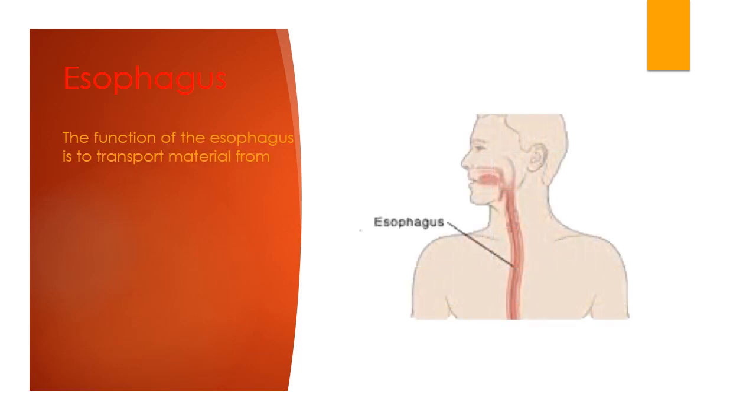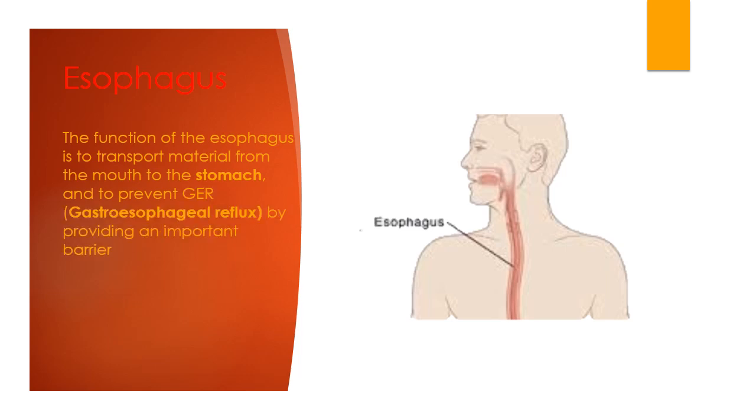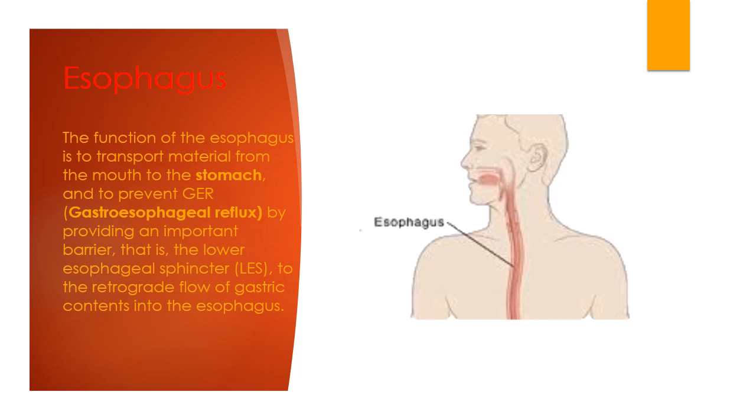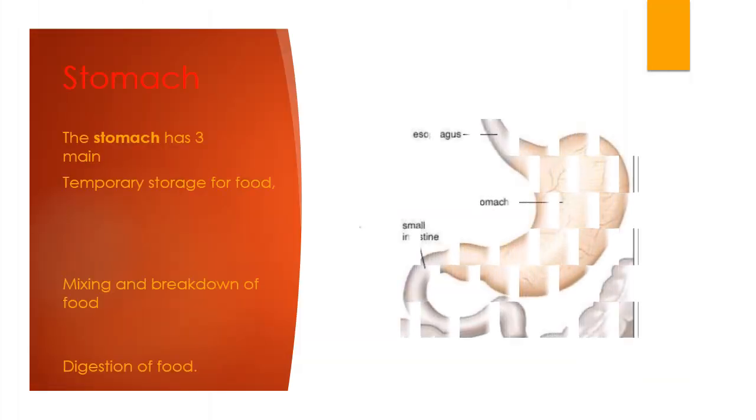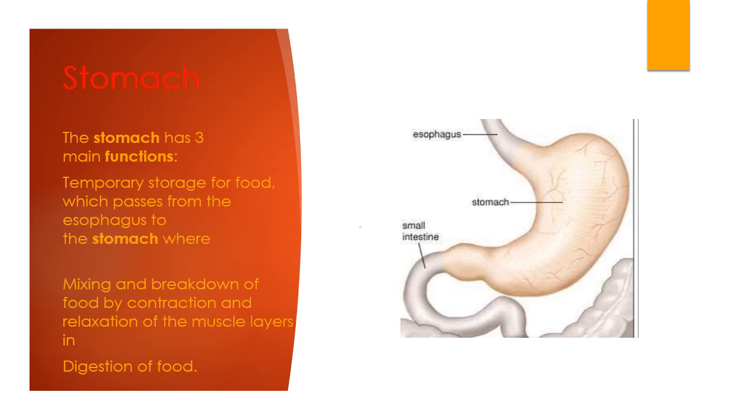Esophagus. The function of the esophagus is to transport material from the mouth to the stomach and to prevent GER, gastroesophageal reflux, by providing an important barrier, that is, the lower esophageal sphincter, to the retrograde flow of gastric contents into the esophagus. Stomach. The stomach has three main functions: temporary storage for food, which passes from the esophagus to the stomach where it is held for 2 hours or longer; mixing and breakdown of food by contraction and relaxation of the muscle layers in the stomach; digestion of food.